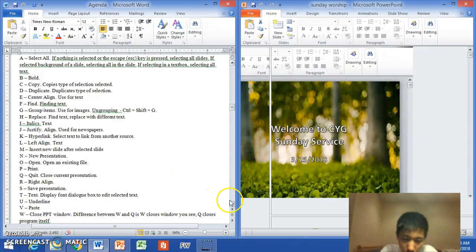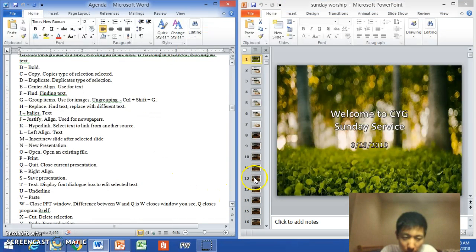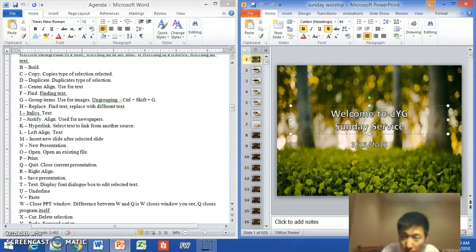And then here we go. Control X is X for cut. And so you're going to be deleting some sort of selection. So let's say if I select the word welcome and I press Control X, works the same way for deleting something. So if I selected all that, Control X, there we go.